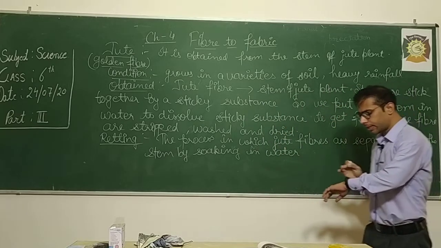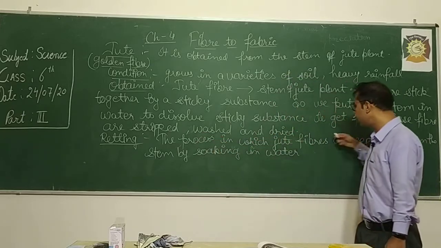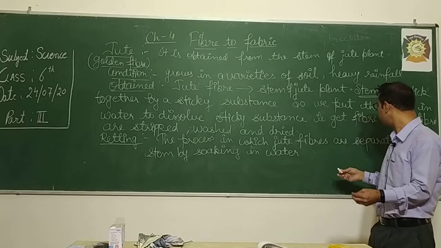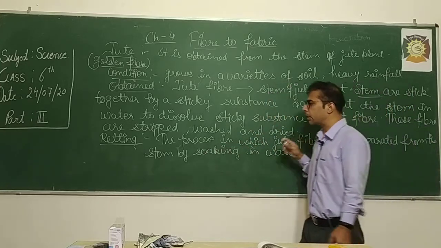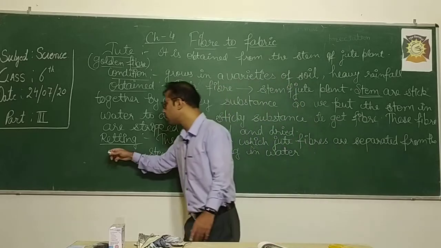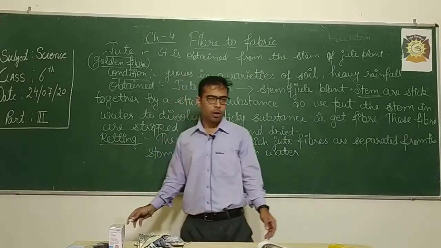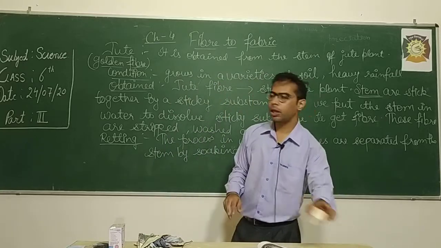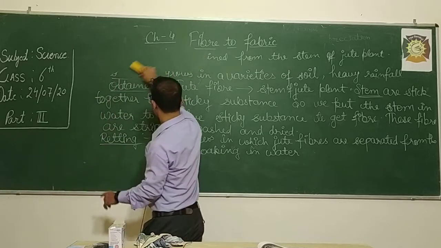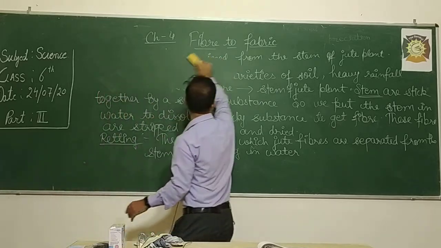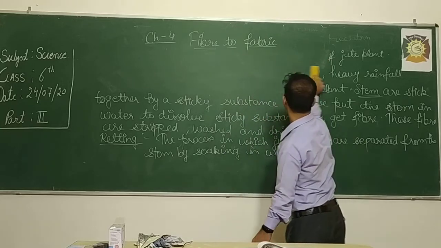Okay, so what do I say, students? The process or the method in which we separate the fibers by putting them into the water is known as retting. Clear, students? So after retting, we have to study what the uses of this jute fiber are. Okay, so let's proceed to that point. I hope you have understood this much of the topic. It is very easy.